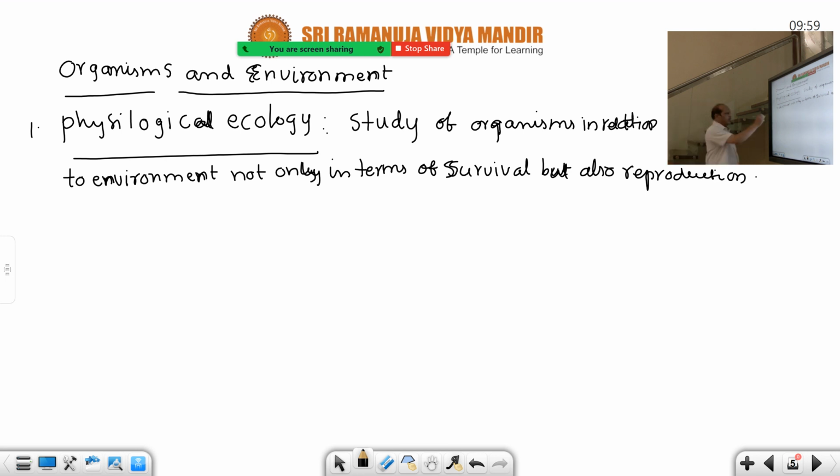And also, not only do the organisms live in favorable conditions. This is most important. Not only do the organisms live in favorable conditions.